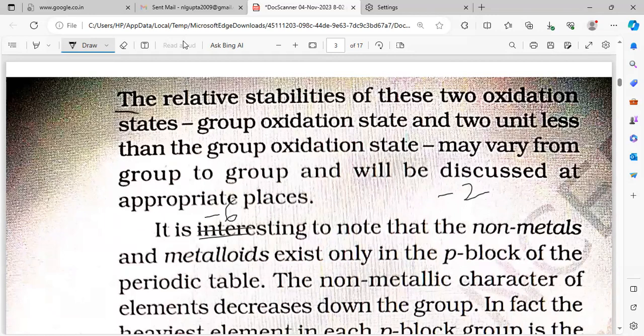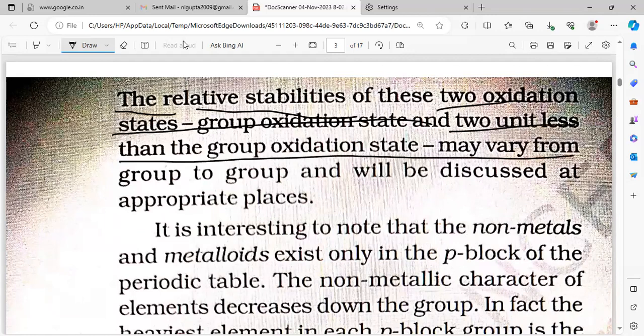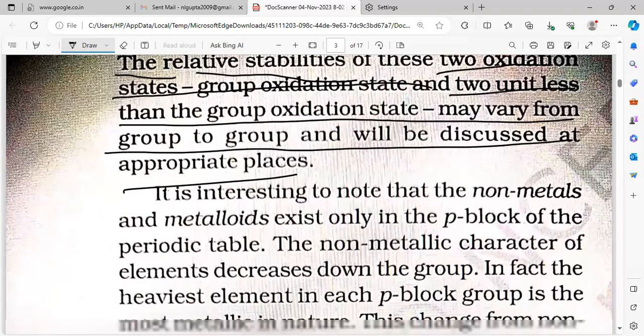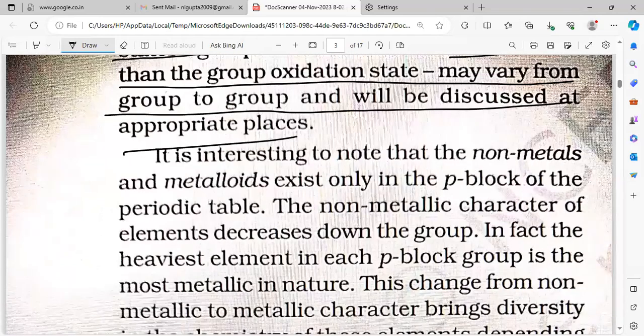The relative stability of these oxidation states, the group oxidation state and the state 2 units less than the group oxidation state, may vary from group to group and will be discussed at the appropriate places. So when you study group elements, there it will be there. It is the general one.